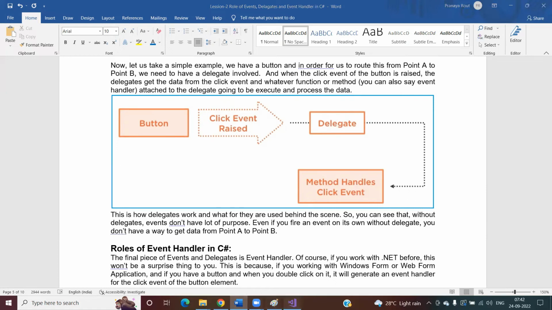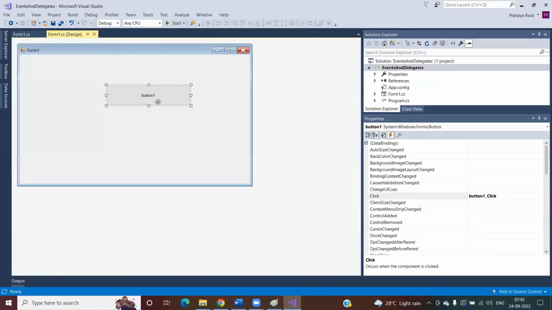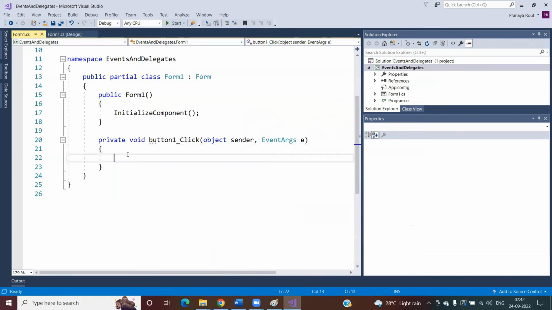But in this case, you might have a question, sir. This is the button I can see, and when I run the application, I can click on this button. So the button click event is going to be fired, and this is your handler method. But where is this delegate? I cannot see the delegate.